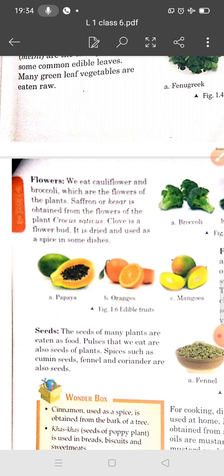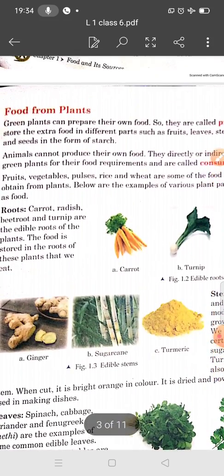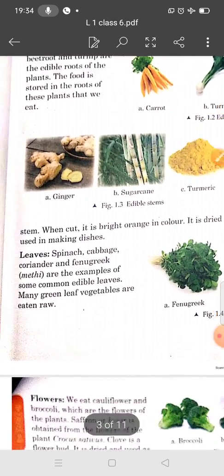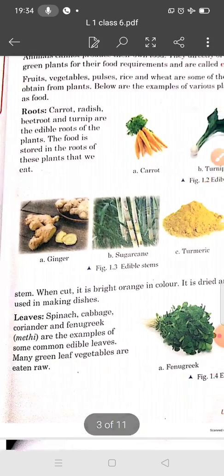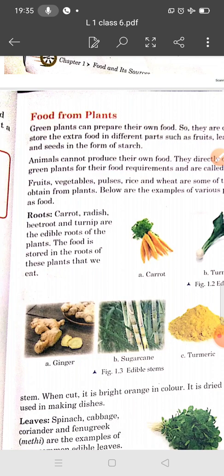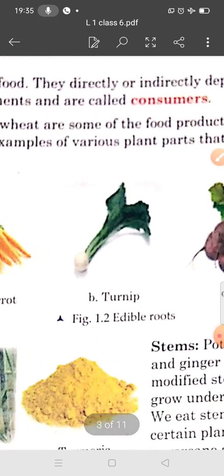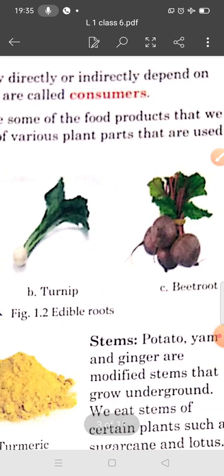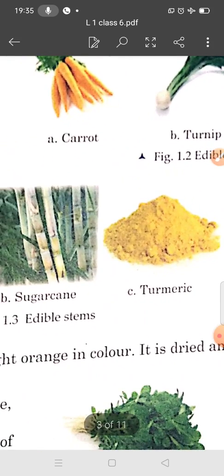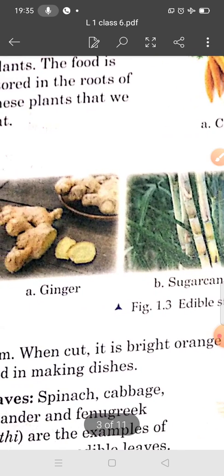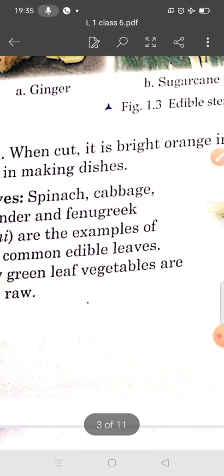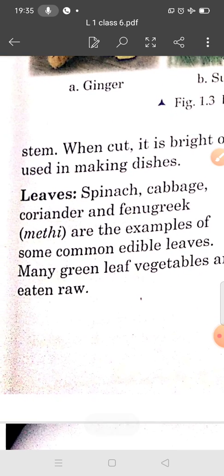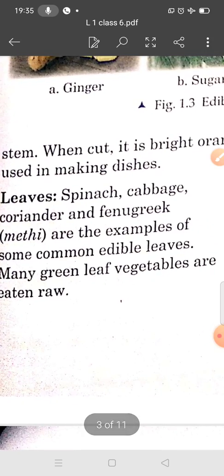So we have taken many examples of modified roots, modified stems, leaves and flowers. Okay, now there are some questions. Tell me, student, give some modified roots that are eaten by us. Yes: carrot, turnip, beetroot. And modified stems that are eaten by us, edible stems: ginger, sugarcane, turmeric. And these are some edible leaves: spinach, cabbage, coriander.